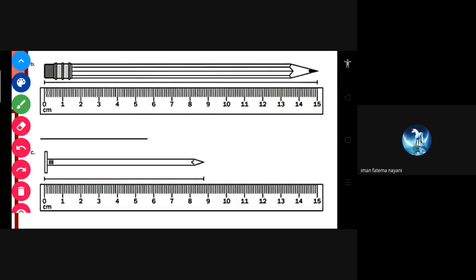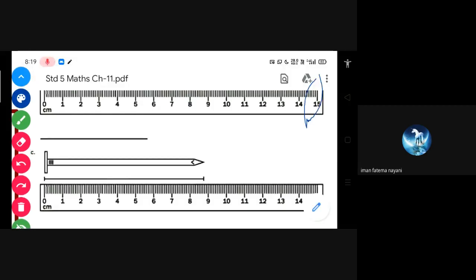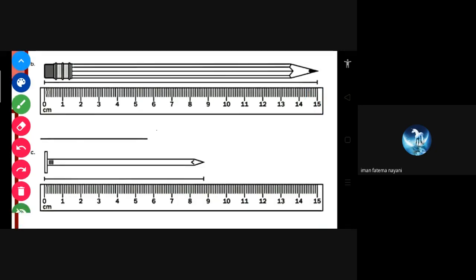Yes. So now 10 seconds for this. You have to see where it ends. Length of this. Even arrows are also given, where it ends.